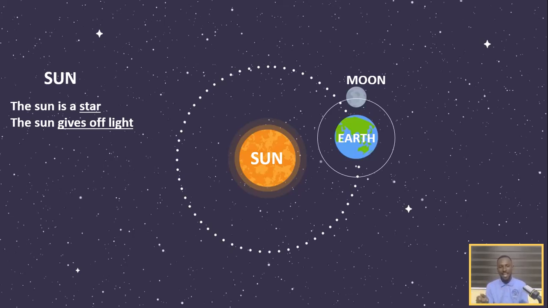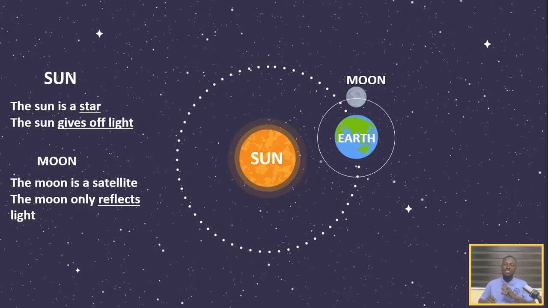The Sun is a star, and it gives off light. It is the source of light that we have in our solar system. And what do we know about the Moon? The Moon is actually a natural satellite. So you keep that in mind. Maybe you are asked, an example of a natural satellite is the Moon.